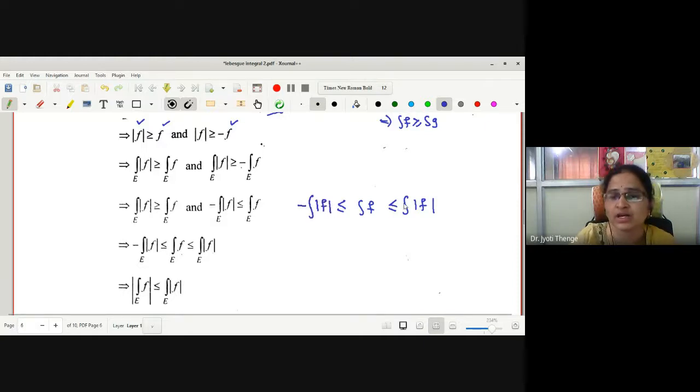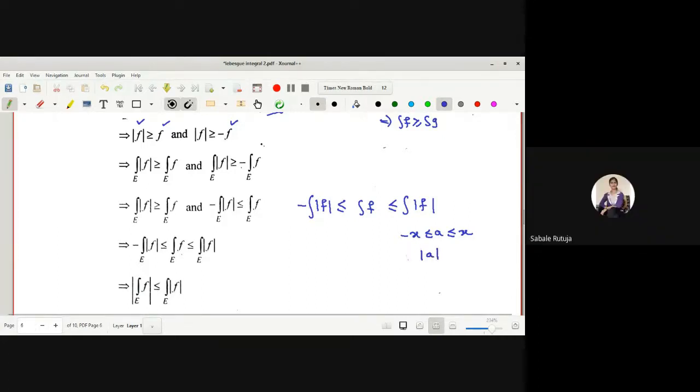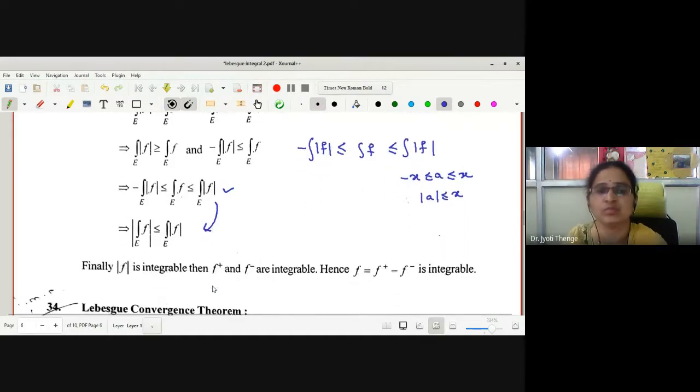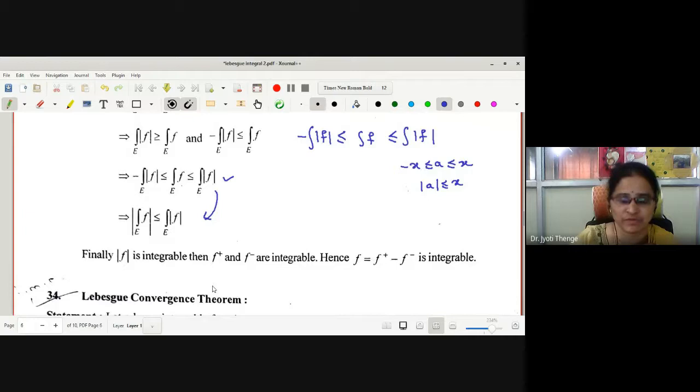So what kind of statement have we obtained? Minus x is less than or equal to x, which is less than or equal to plus x. Then what can I write? Mod of x is less than or equal to x. Therefore, combining this statement, one can say mod of integration f is less than or equal to integration of mod of f. Therefore, this kind of statement we have proved.